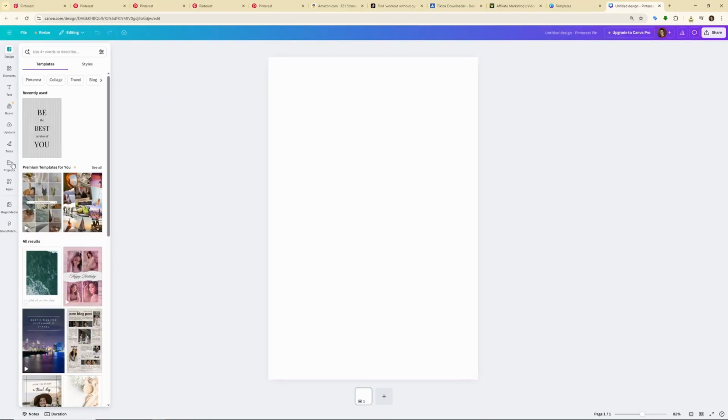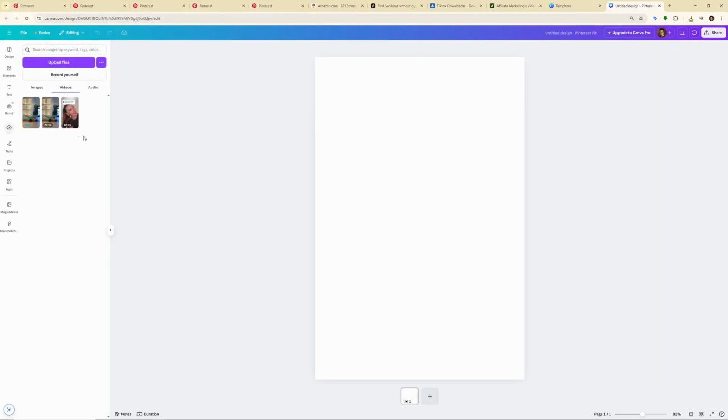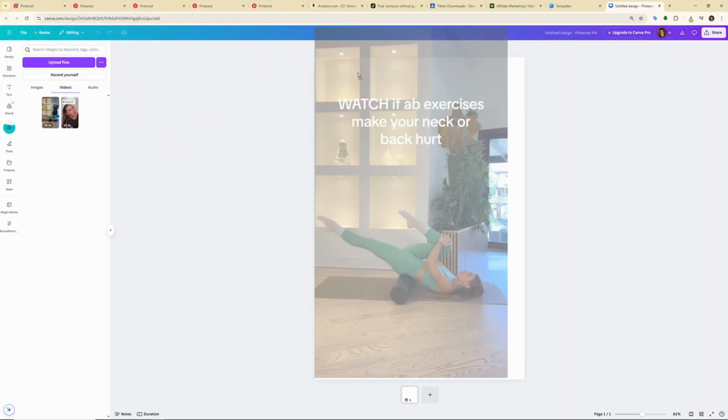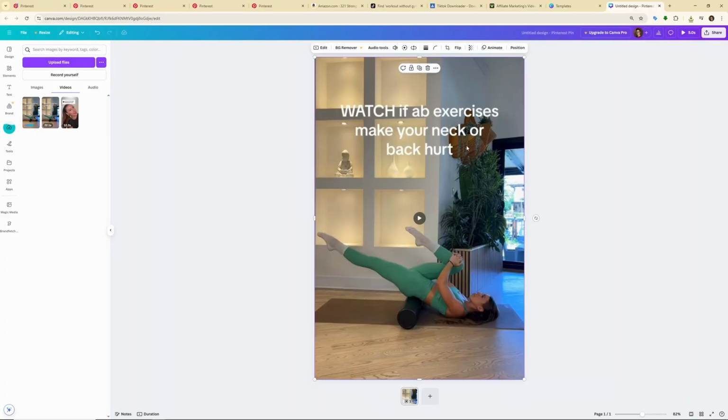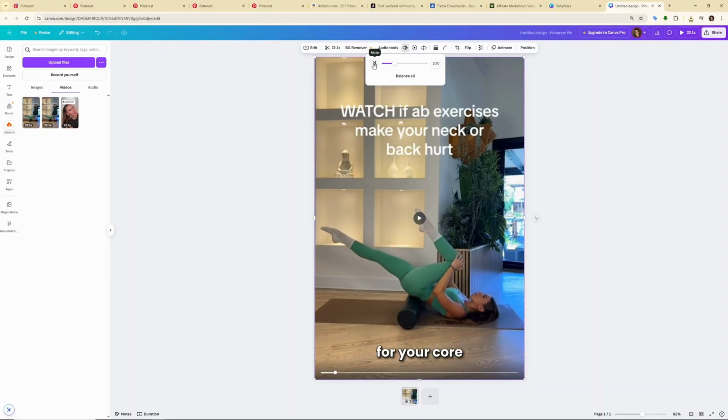and choose uploads and upload the video we downloaded from the previous tool. Now just drag and drop this video onto this and just make sure this is the right video. Yes, it does have its subtitles. Now all you want to do is just mute the volume because you don't want to get copyright claims.